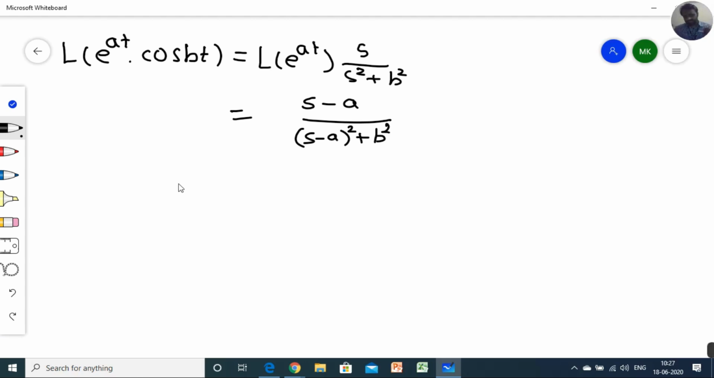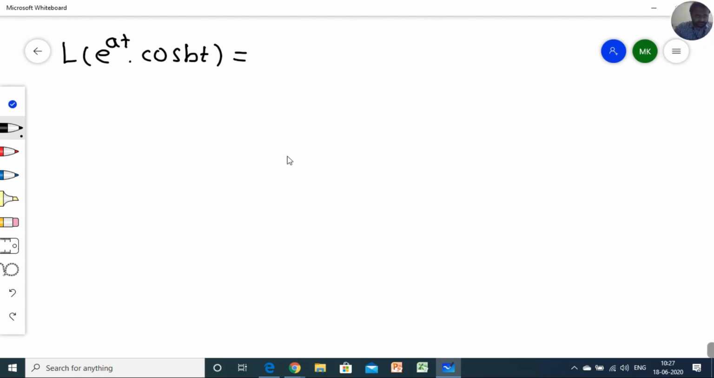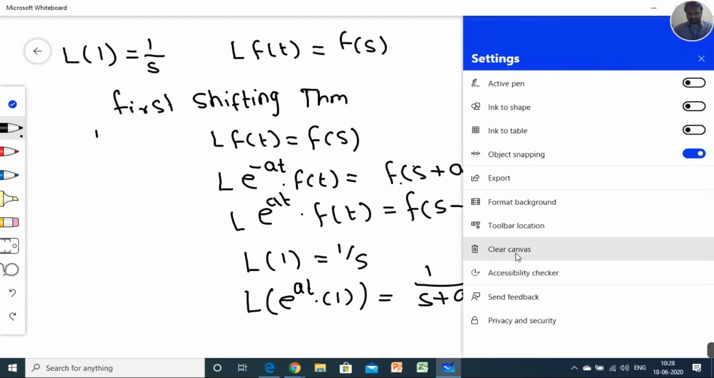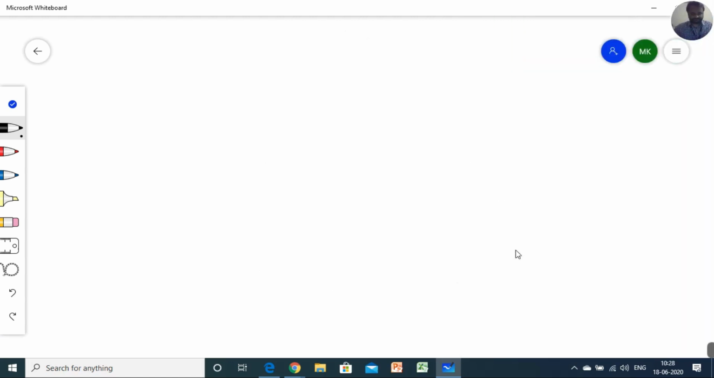Now I am going to take one example, so hope you will understand very well in that example. Now see, we have to calculate the Laplace transform of a function. We have to calculate the Laplace transform of t plus 1 the whole cube. Calculate Laplace transform of t plus 1 the whole cube.